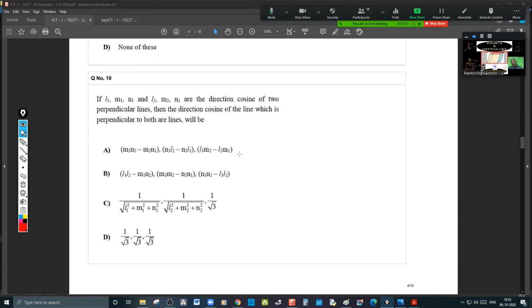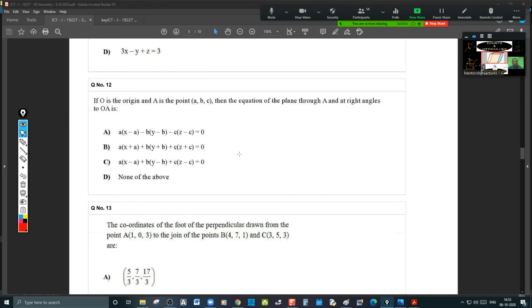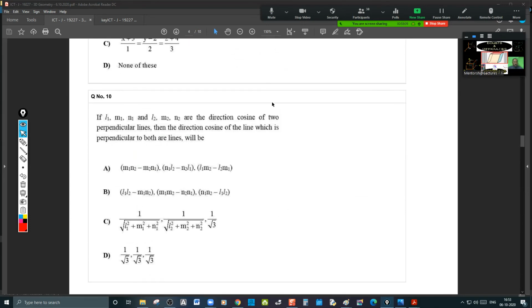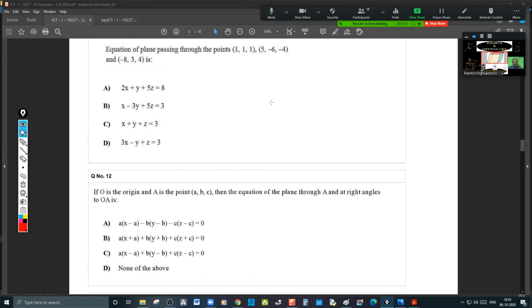Is there any more? I'm moving away. Just you tell me 10 to 15. Not 10 to 15, 11 to 15.